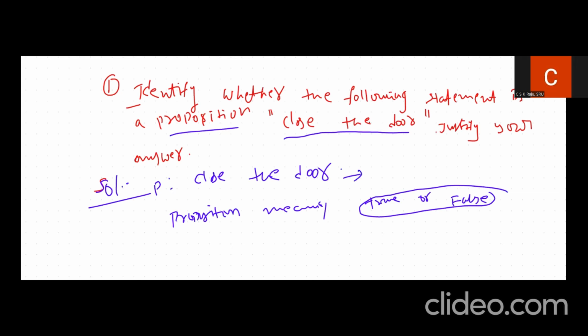So this is an imperative sentence, a commanding type of sentence, close the door. That is the reason this is not a proposition.